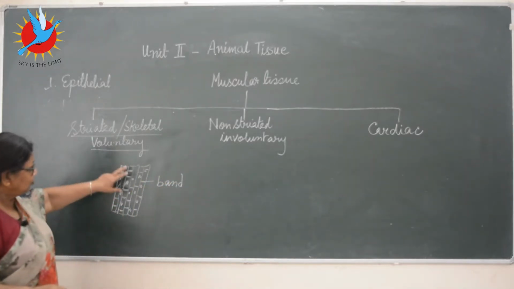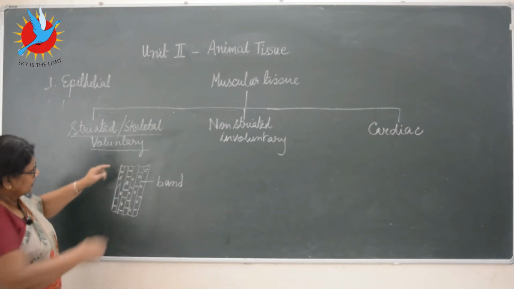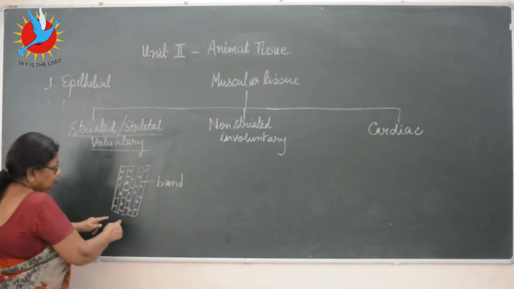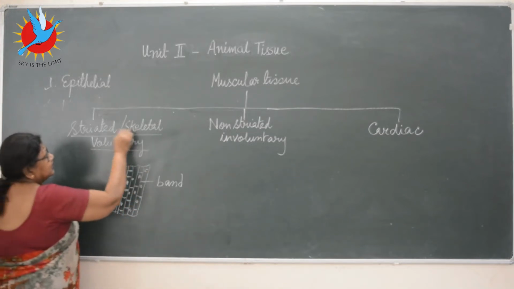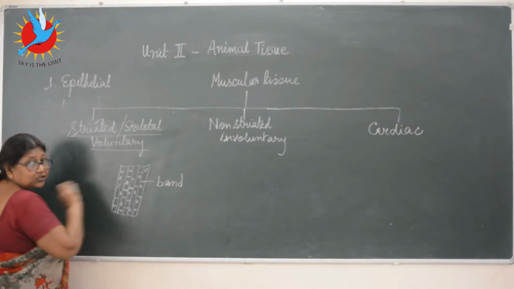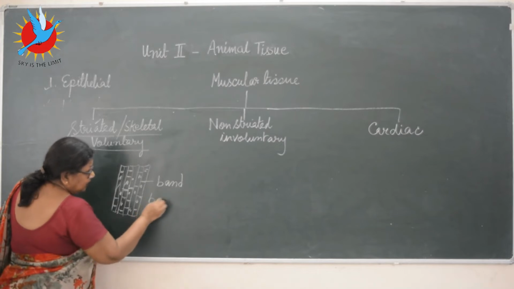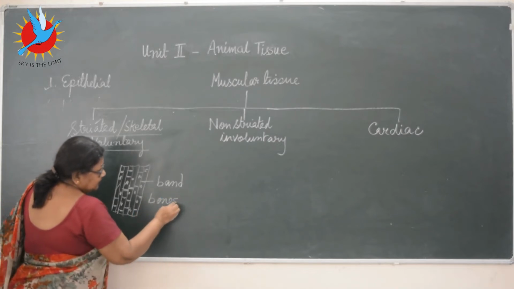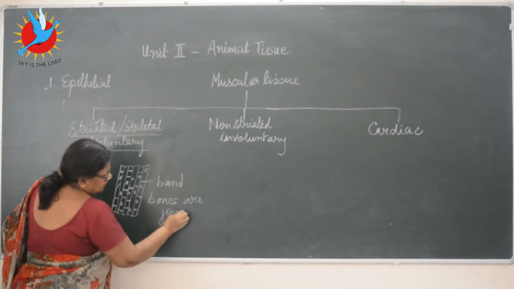And they are multinucleated. You can see I've drawn the nucleus, and they are a little bit of elongated structure, and they are parallel to each other. Now why are they called striated? Because they have got this striation, these are called striations or bands. Why are they called skeletal? Because they join bones.